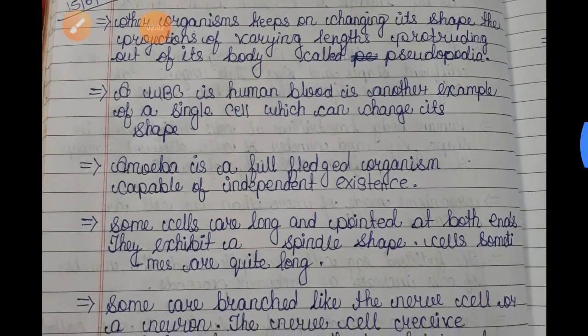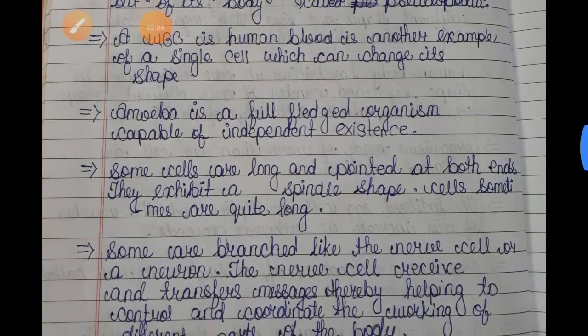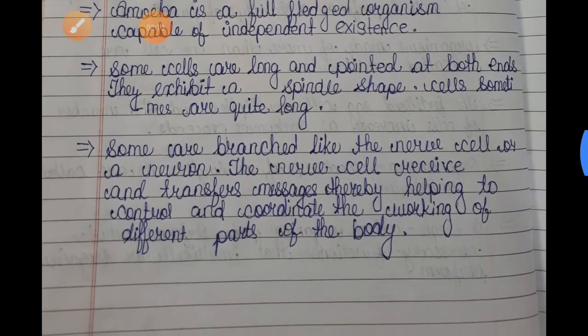A WBC, a white blood cell, is another example of a single cell which can change its shape. Amoeba is a full-fledged organism capable of independent existence.